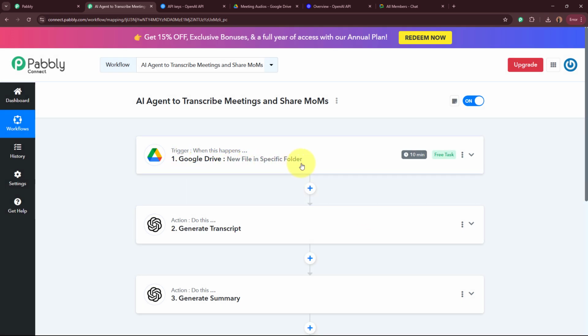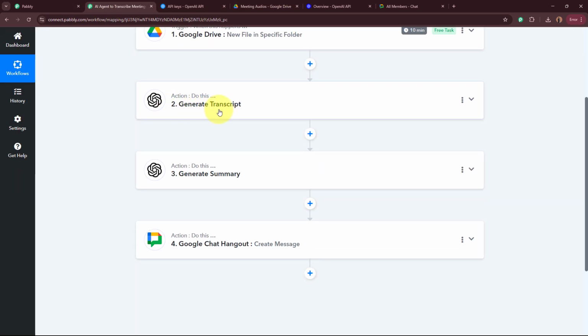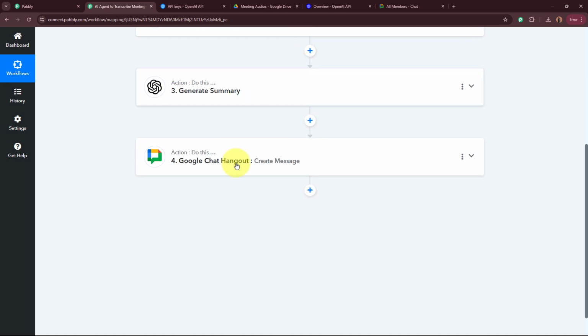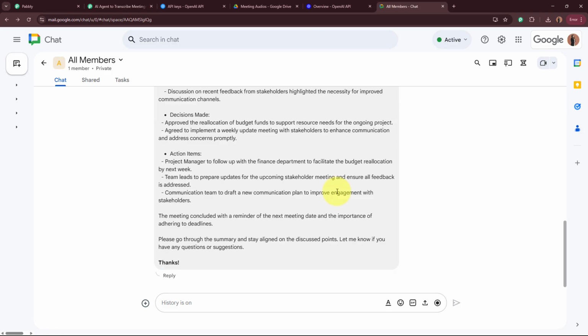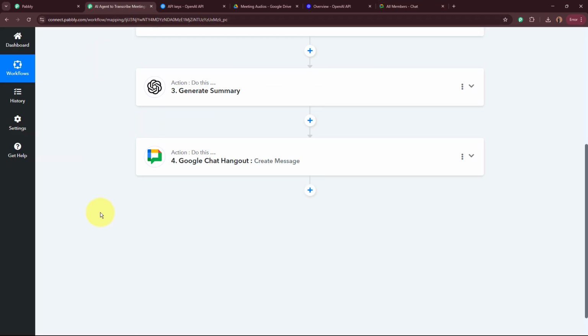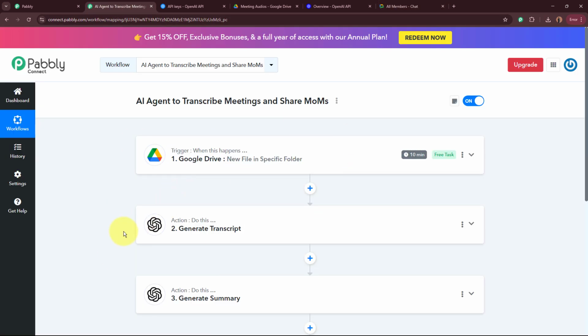Trigger is Google Drive new file in specific folder. As soon as you upload the file right over here, the trigger is going to capture the response of that. The AI agent is going to first generate the transcript and then generate the summary with the help of the transcript of my audio file that is uploaded in my Google Drive. And as the summary is generated, automatically using this action step, that is Google Chat Hangout create message, a message is going to be forwarded to my team on my Google Chat space that I've created, okay? So this is how I have created this AI agent to transcribe meetings and share MOMs with Pabbly Connect.